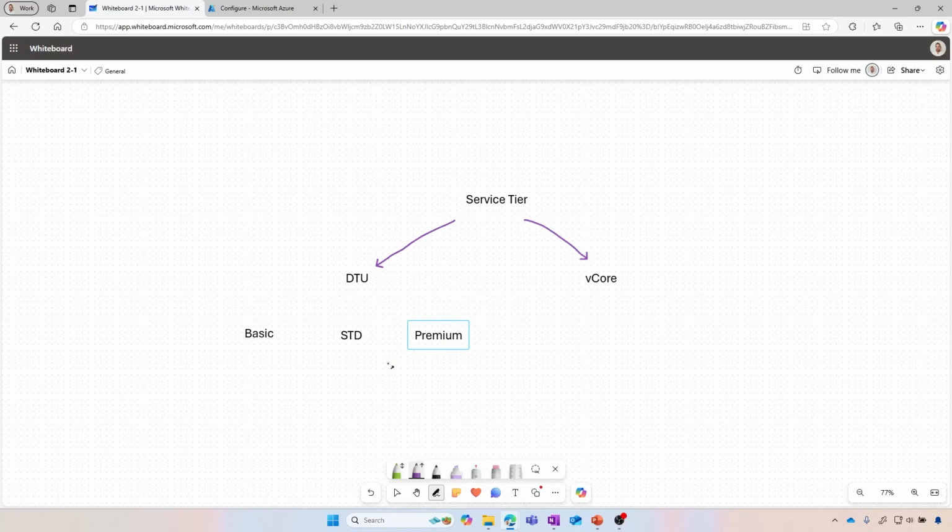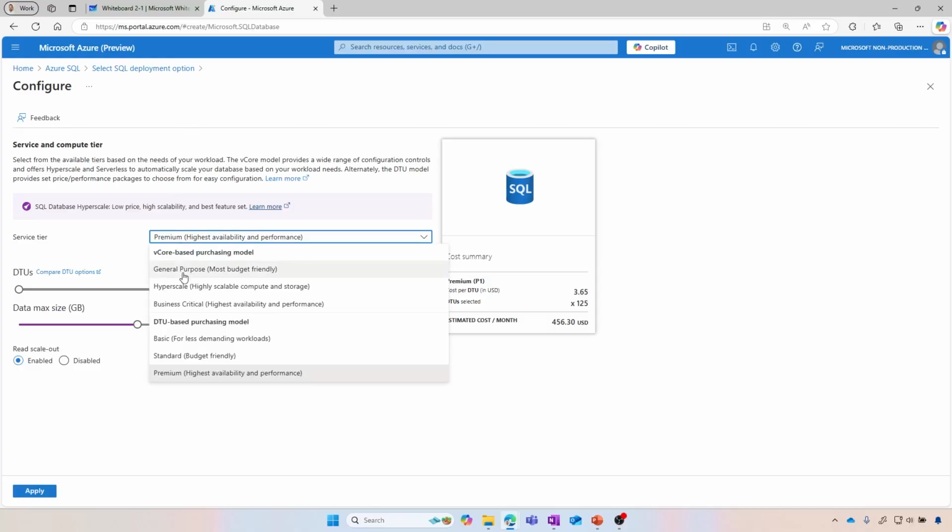Still a mix of compute and memory for the service tier that we have as an option. Now the vCore provides a little bit more flexibility compared to the DTU. I'm going to explain this in a few here. So let's see what we have. And again, if we start with the basic DTU, can we later on scale to general purpose for the vCore? Well, yes, right? We're not stuck to one specific tier here based on the one that we selected originally. So we can scale up or down as needed.